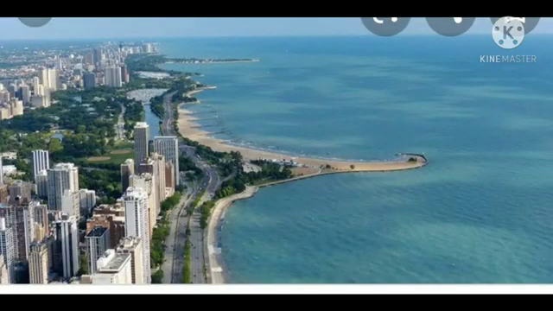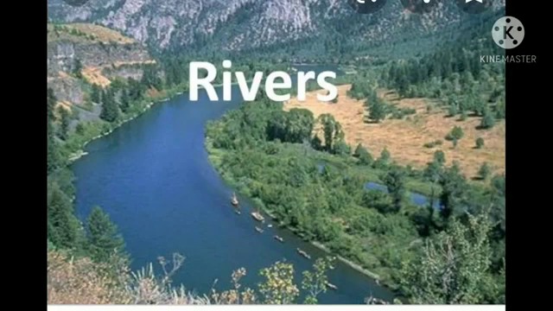And now the sea. A sea is surrounded by land on only one side. Can you see both sides land or three sides land? No, only one side land we can find here. What is that? Sea. And rivers. What did I tell about rivers, children? A river has land only on two sides. Now I will show the river. See here, the river has land on both sides, not three sides or four sides. And it flows forward. There is no stop. It goes directly into the sea and mixes in the sea.